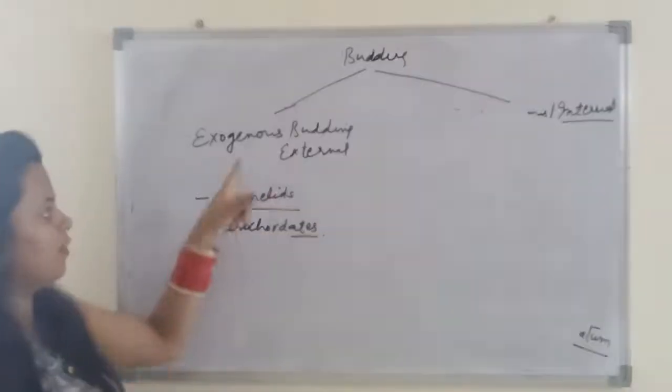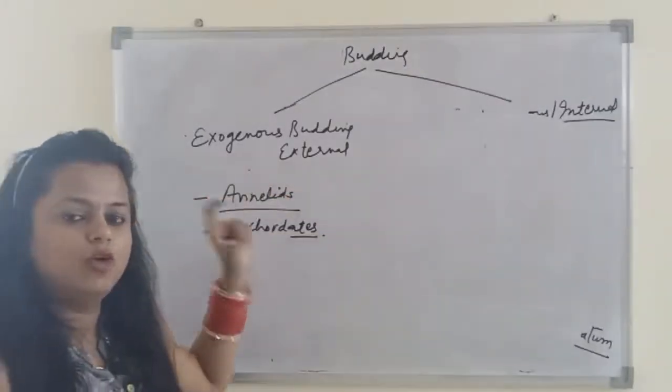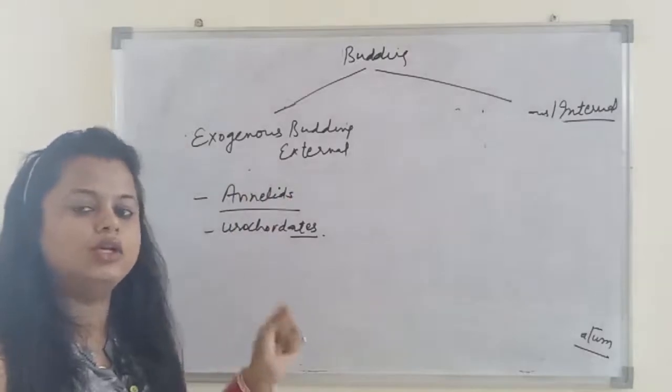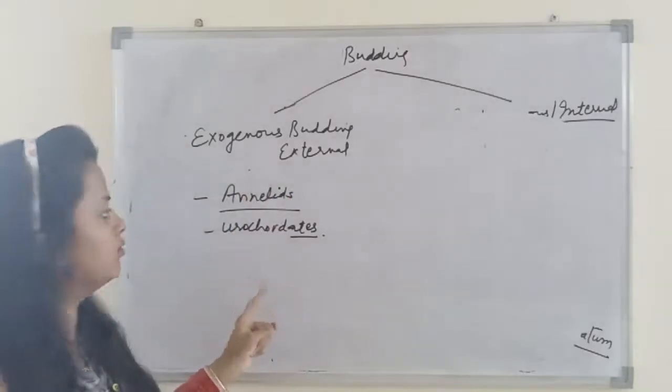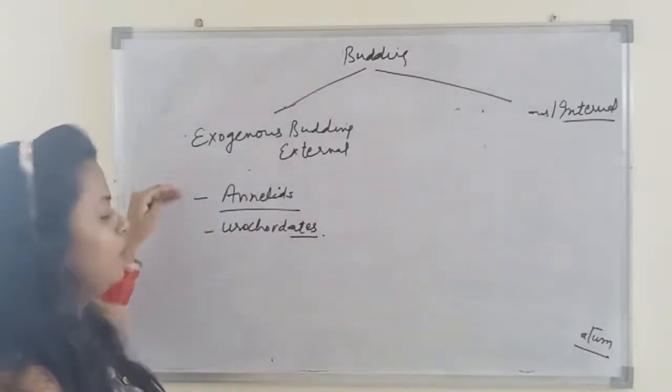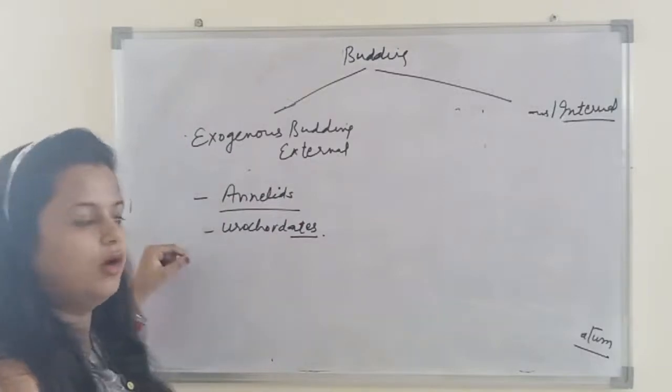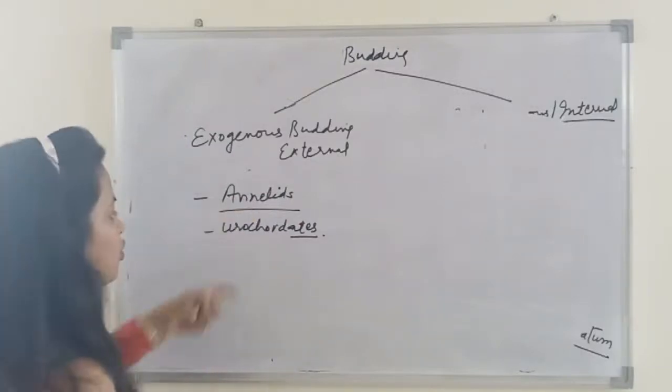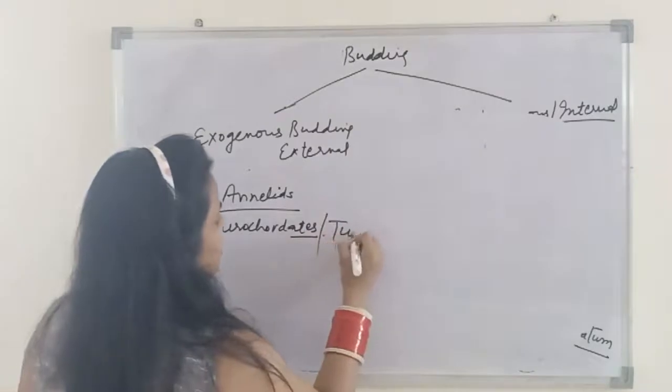So in exogenous budding, a small portion develops on the outer surface of the parent body. Examples are Hydra, Scypha, some annelids and some chordates, which are also known as tunicates.